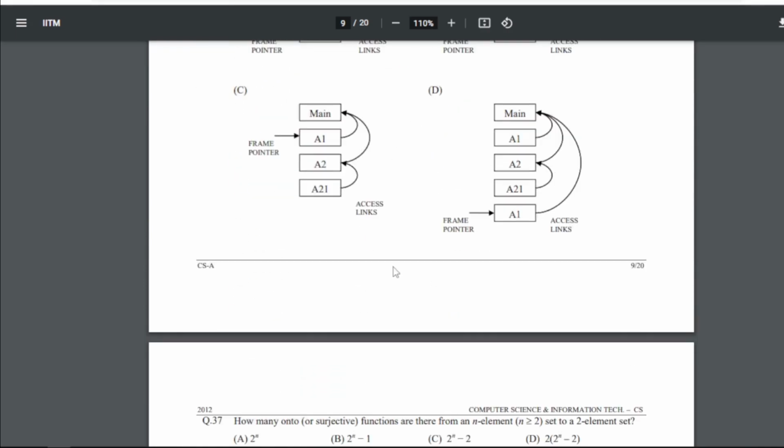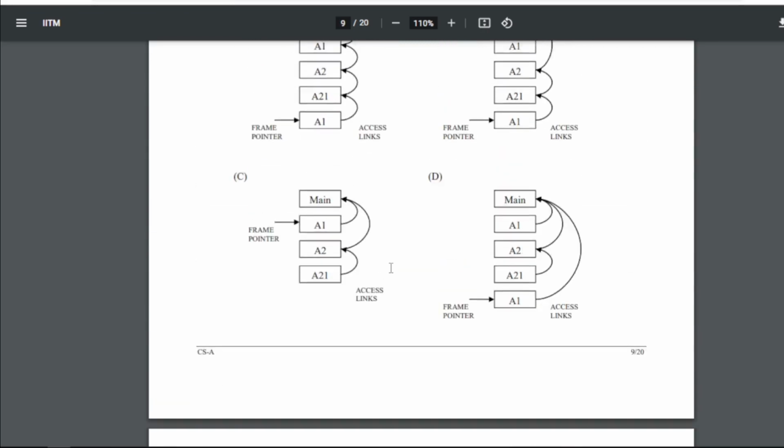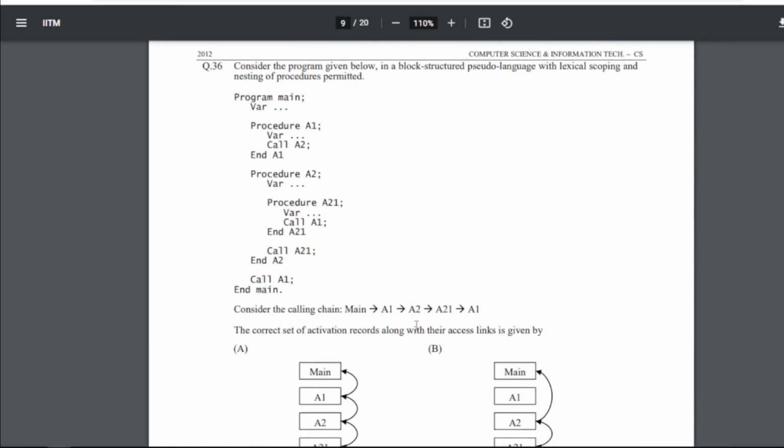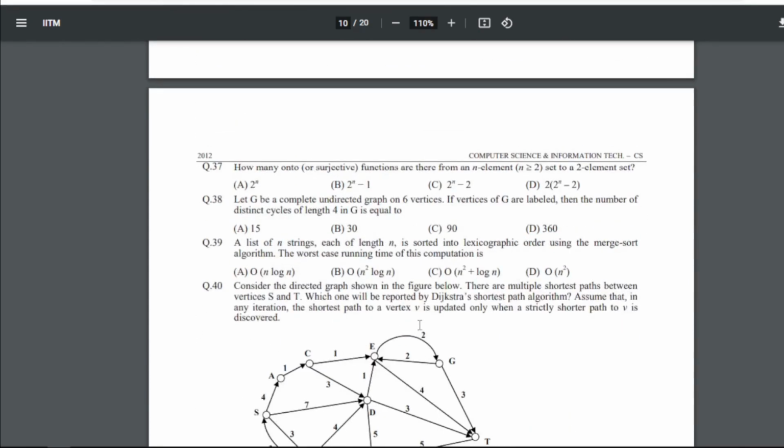So for 36 our answer will be D, that is this one. So D will be the answer for 36. 37 is how many onto or surjective functions are there from an n element set, n is greater than or equal to 2, to a 2 element set. So for 37 our answer will be C, that is 2^n minus 2. So this will be the answer for 37.